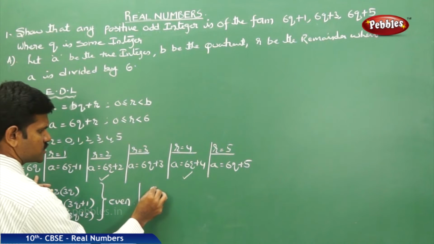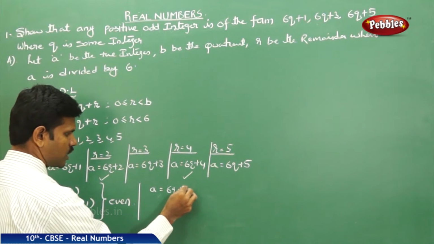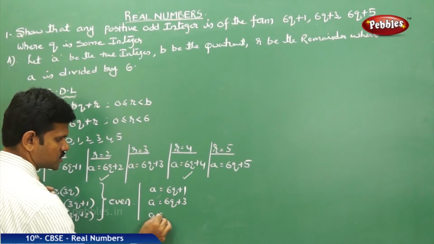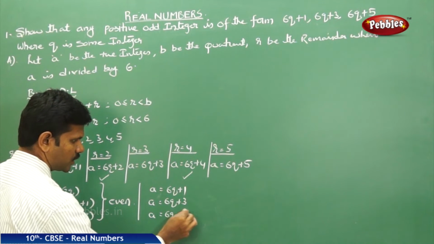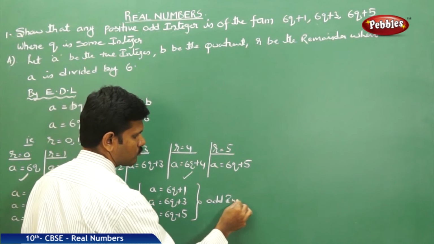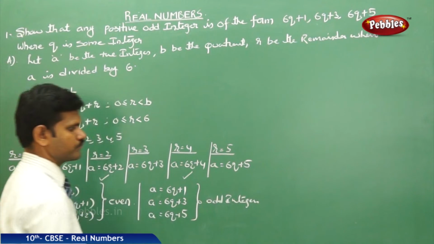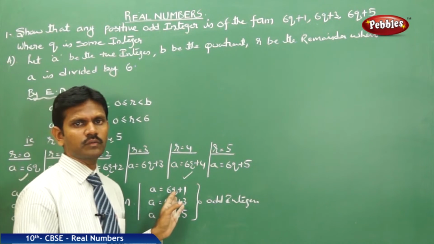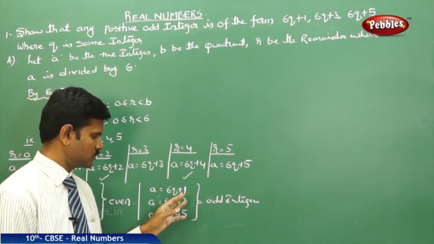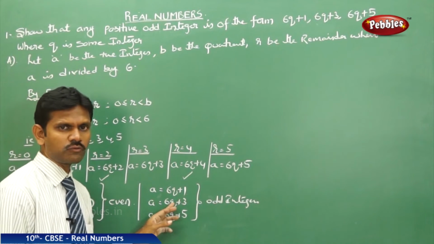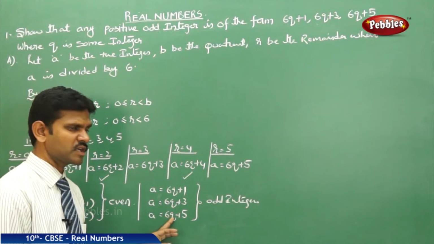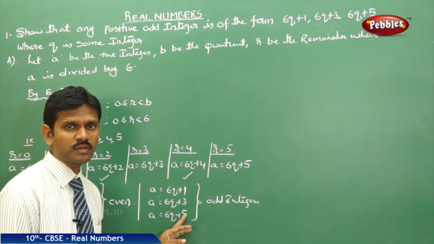That is, A is equal to 6q plus 1, A is equal to 6q plus 3, A is equal to 6q plus 5 are odd integers. Come on, let us place numbers in place of q. You place any number. I want to place 1: 6 ones are 6 plus 1, 7. Here I want to place 2: 6 twos are 12 plus 3, 15 is an odd number. Here I want to place 3: 6 threes are 18, 18 plus 5, 23 is an odd number.